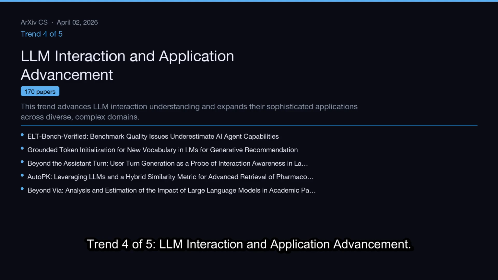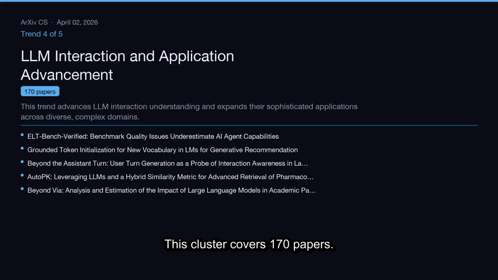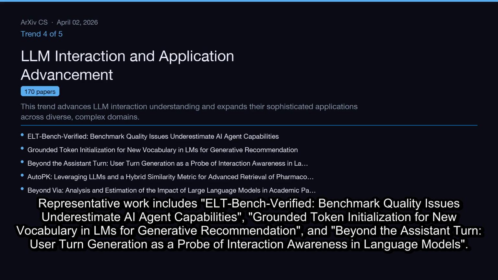Trend 4 of 5, LLM Interaction and Application Advancement. This trend advances LLM interaction understanding and expands their sophisticated applications across diverse, complex domains. This cluster covers 170 papers. Representative work includes ELT Bench Verified. Benchmark quality issues underestimate AI agent capabilities, grounded token initialization for new vocabulary and LMs for generative recommendation, and beyond the assistant turn. User turn generation as a probe of interaction awareness in language models.